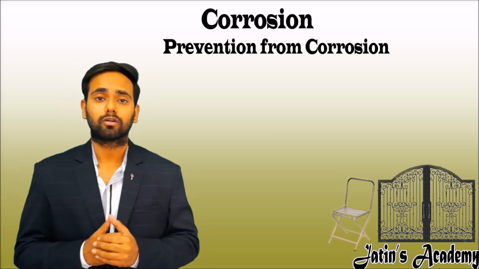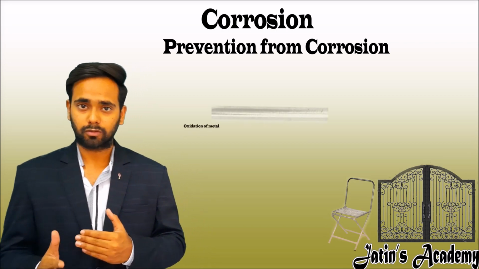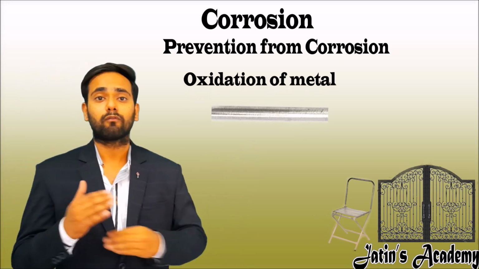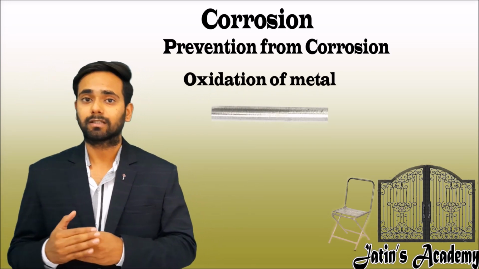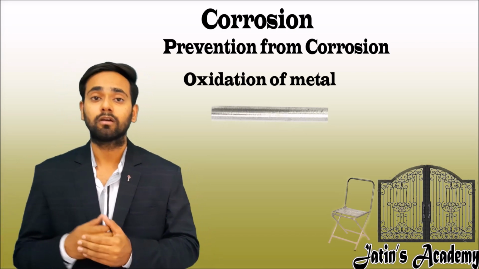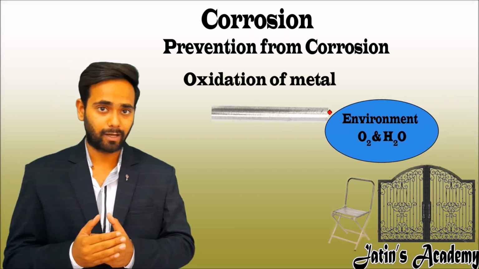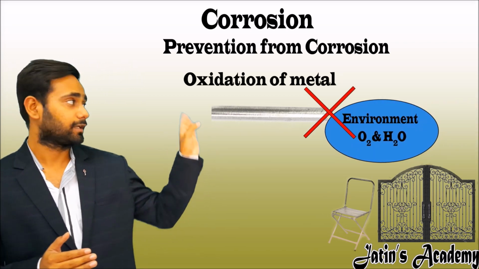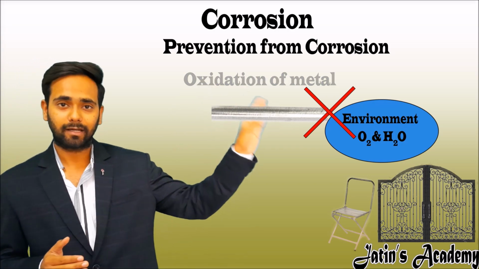What is the main cause of corrosion? The main cause of corrosion is metal oxidation. So we have to avoid the oxidation of the surface of the metal. So what is the source of oxidation? The source of oxidation is the environment. It means we have to cut down the link between the metal surface and the environment.